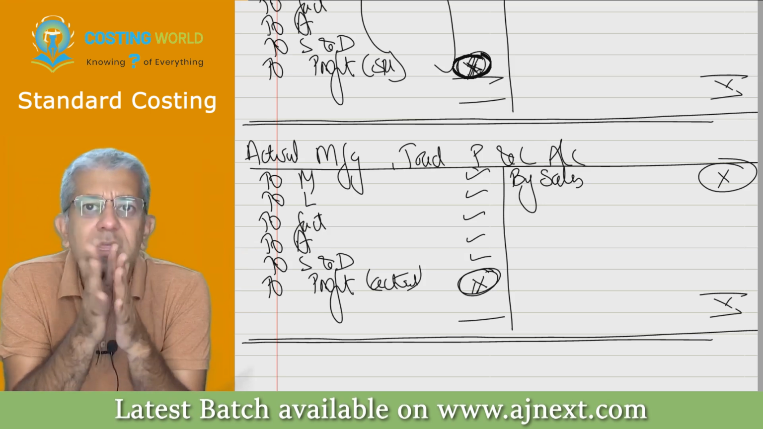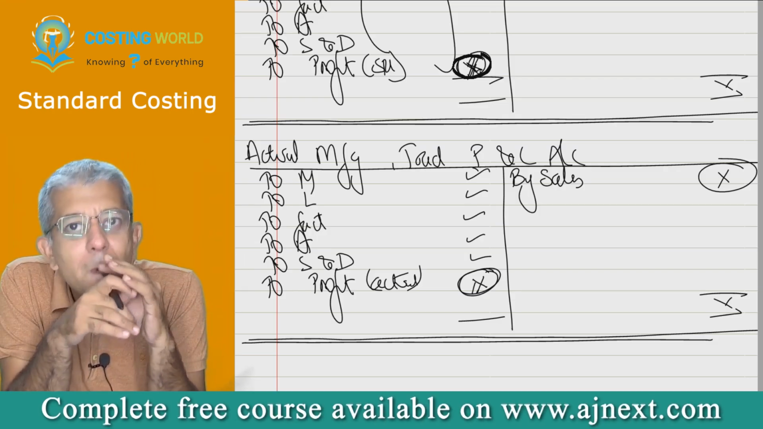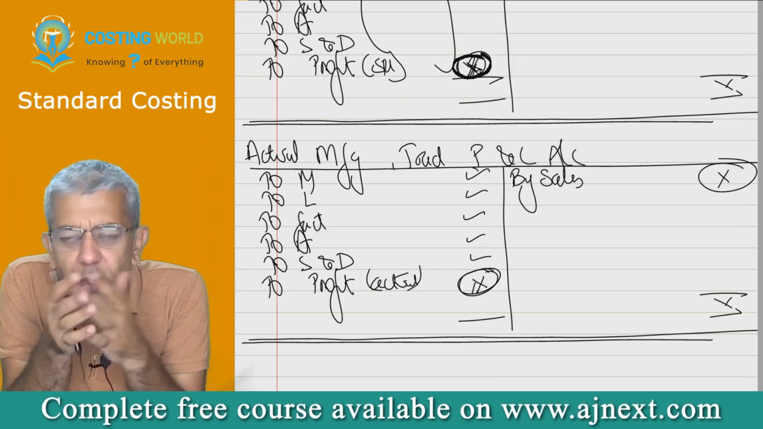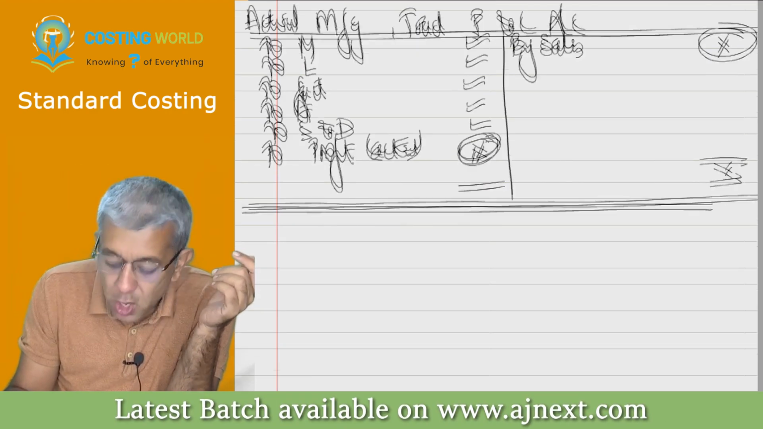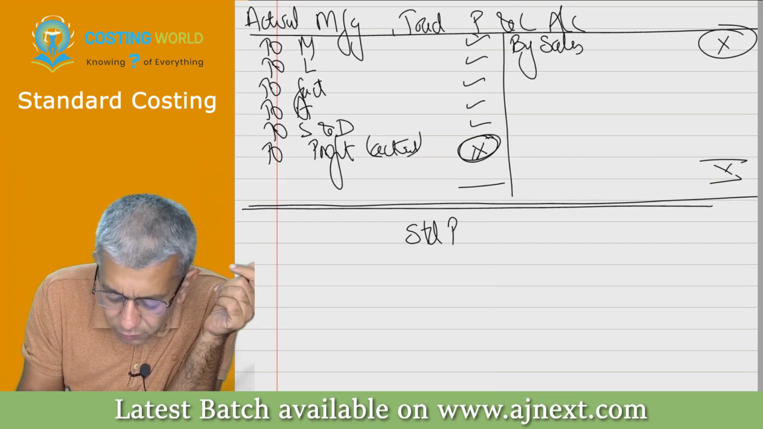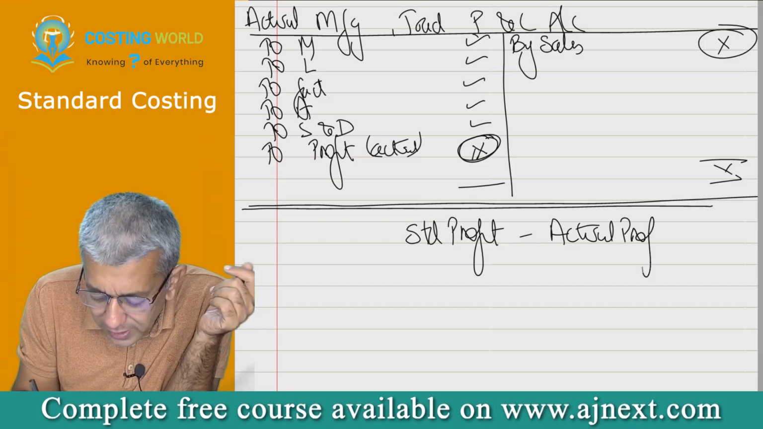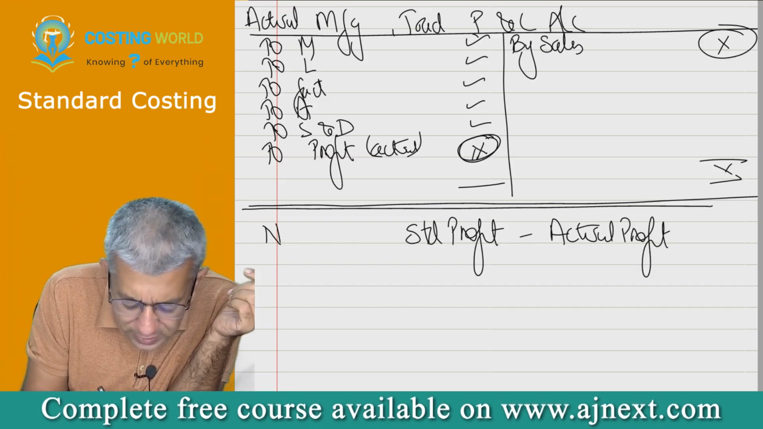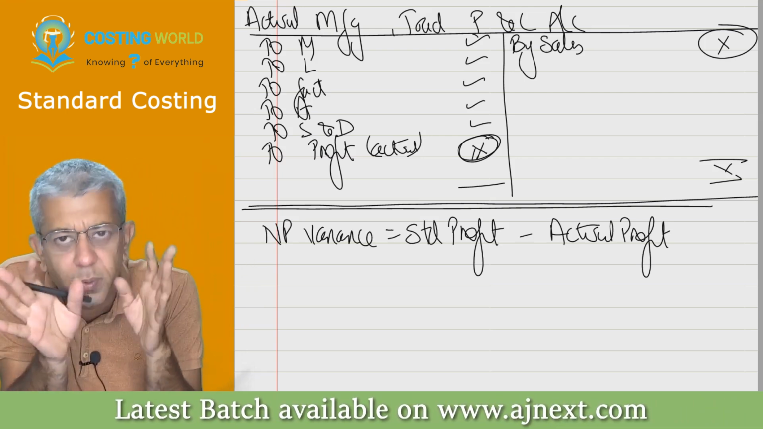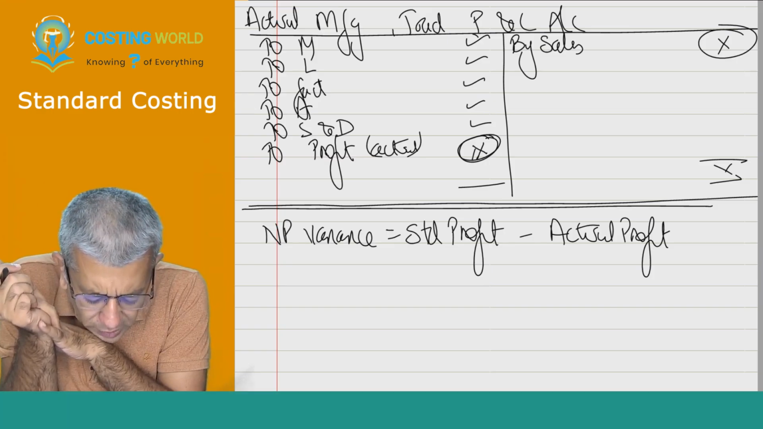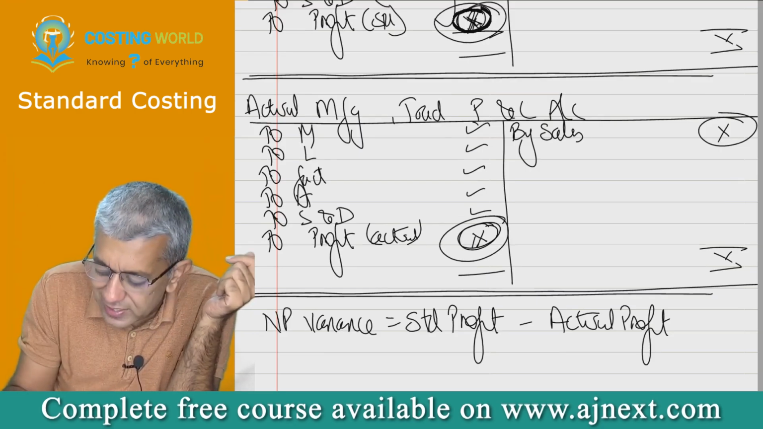You all will understand there will always be a difference between whatever you should do and whatever you have done, no? There will always be a difference. No one is going to be perfect in this world, so there has to be a difference. On the first day, what we had thought we will be earning, that is called standard profit. On the last day, what you earn in reality, that is nothing but actual profit. There will be some difference. This difference is called net profit variance. So this difference between this figure and this figure is going to be called net profit variance.